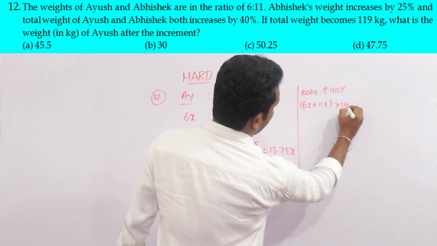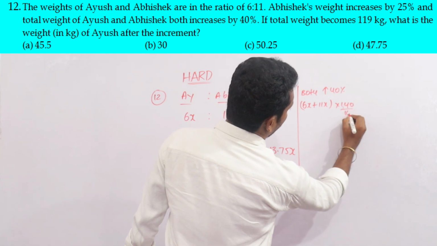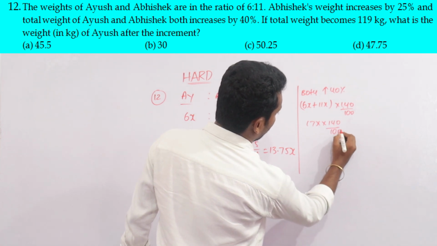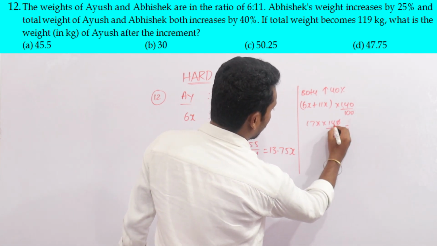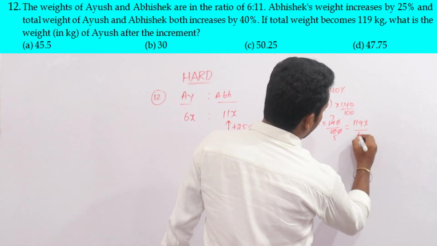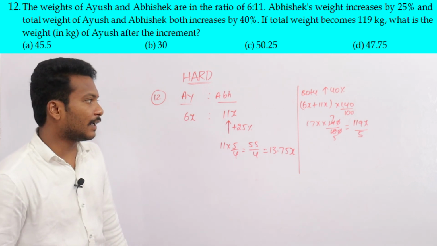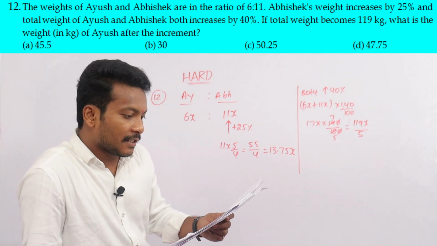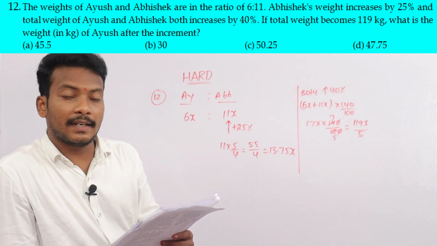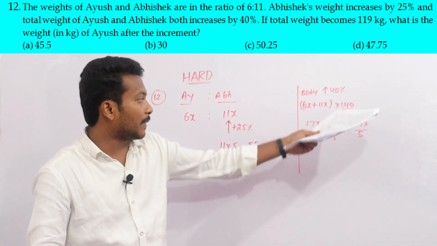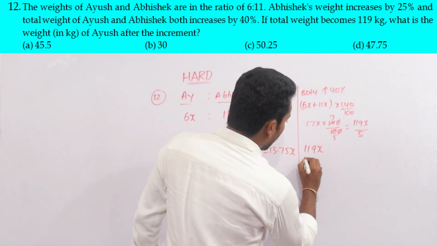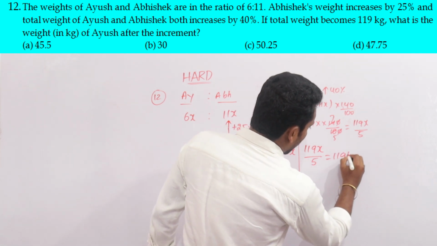Increased by 40% means 140 by 100. 17x into 140 by 100 is 119x by 5. If the total weight becomes 119 kg after the increment of 40%, then 119x by 5 is equal to 119 kg.